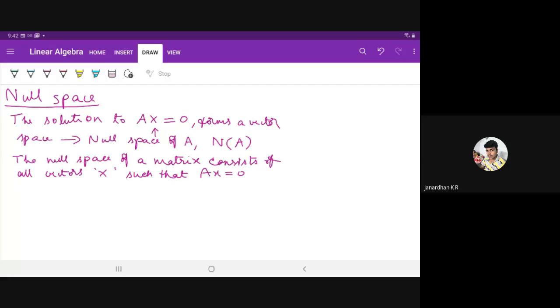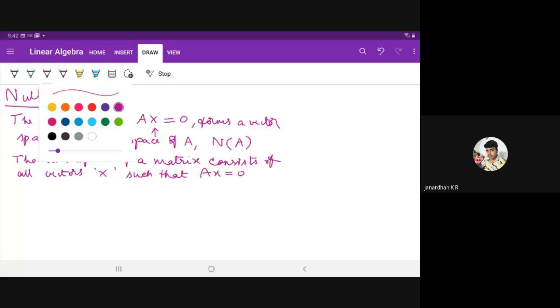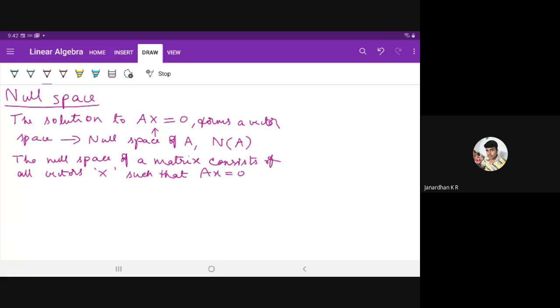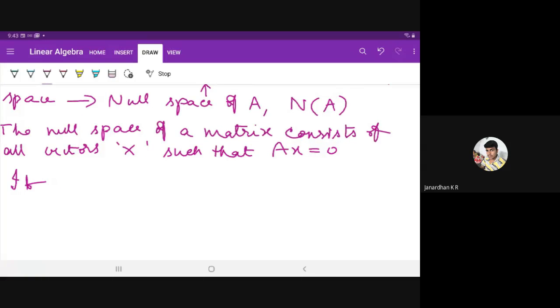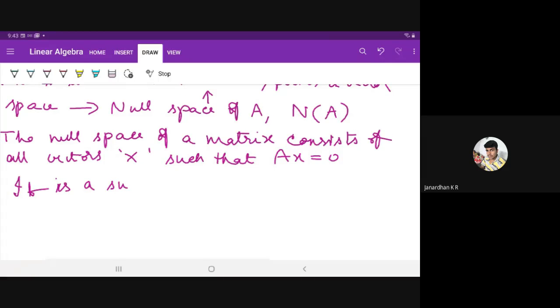The null space is a subspace of R to the power n. Please write down: it is a subspace of R to the power n.